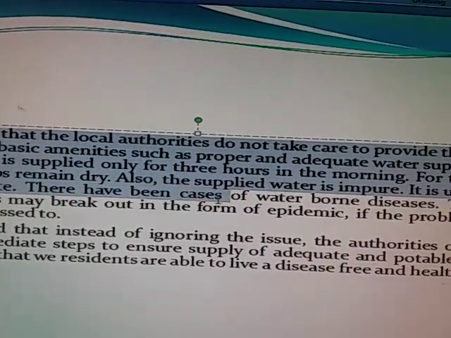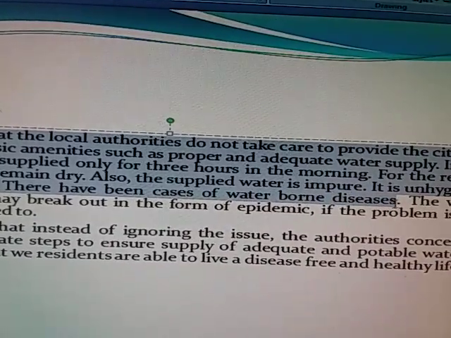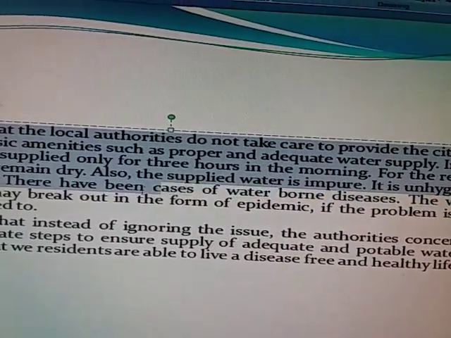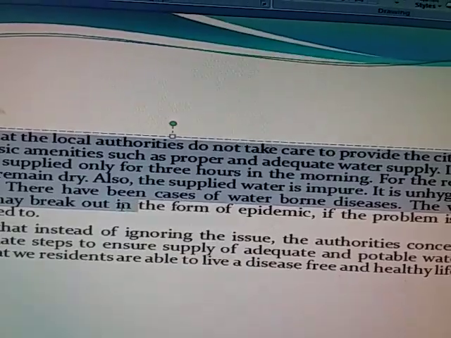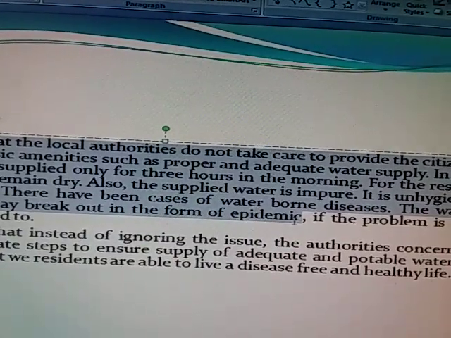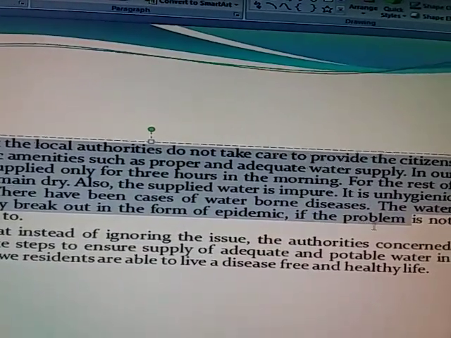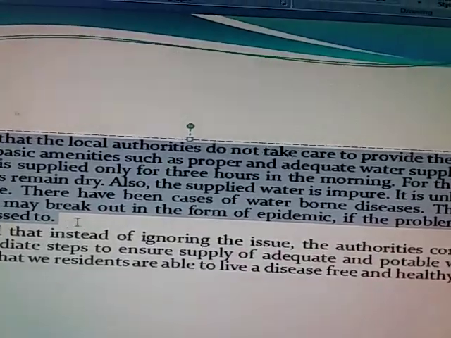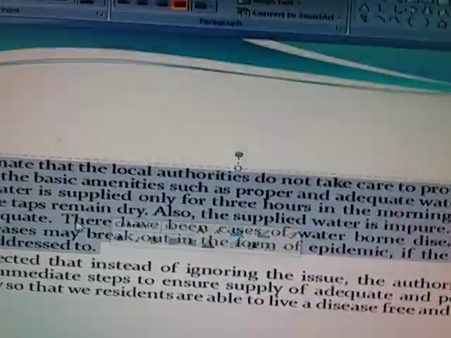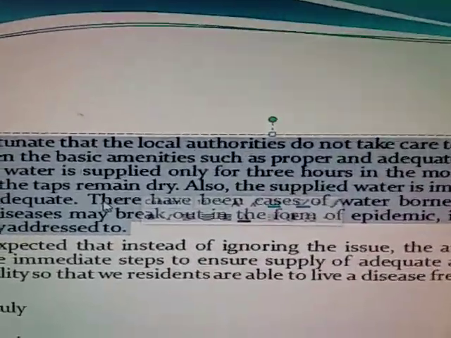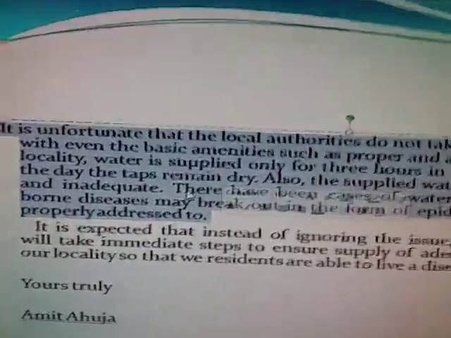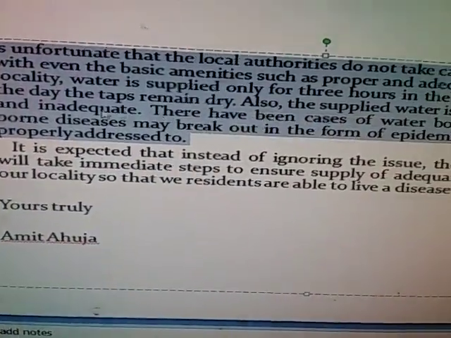There have been cases of waterborne disease. The waterborne disease may break out in the form of an epidemic if the problem is not properly addressed. Thus you see, we write about the issue in the second paragraph. Now comes the third paragraph.